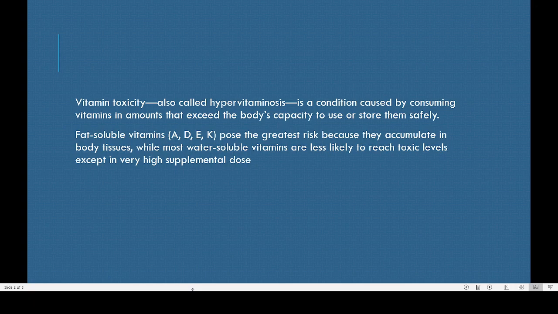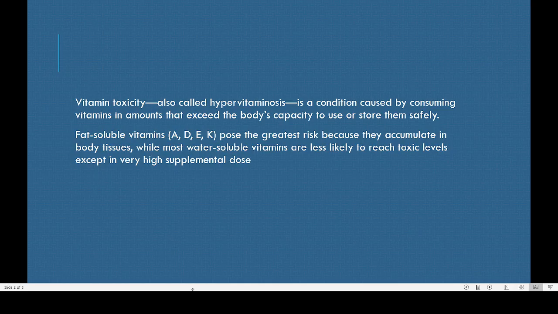because the body cannot handle it properly. So the fat soluble vitamins A, D, E and K, they are known as fat soluble because they are dissolved in fat solvent, and they create more problems because they accumulate in body tissue. Compared with the water soluble vitamins like B or C, the four fat soluble vitamins create more problems, while most water soluble vitamins are less likely to reach toxic levels except in very high supplemental doses.